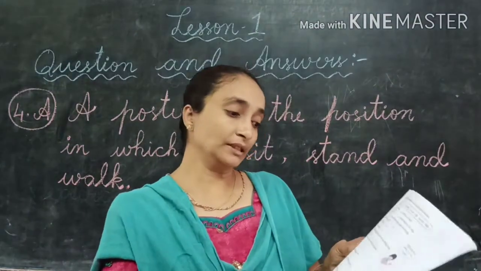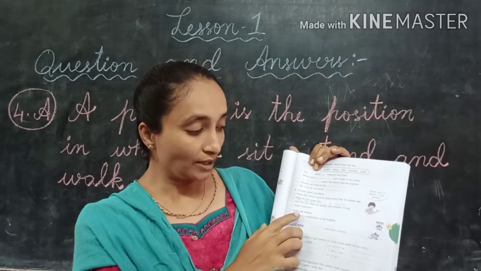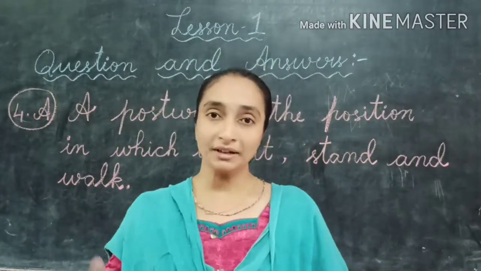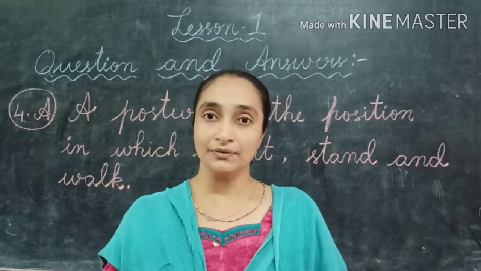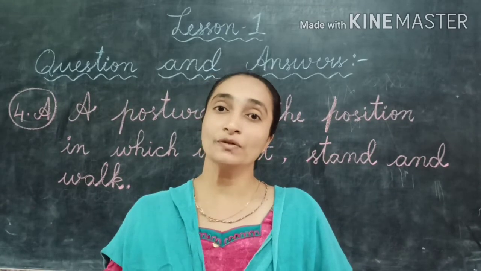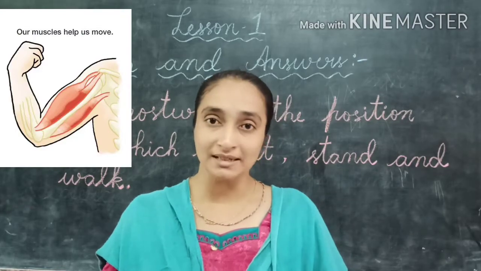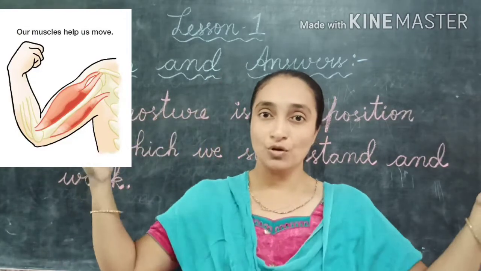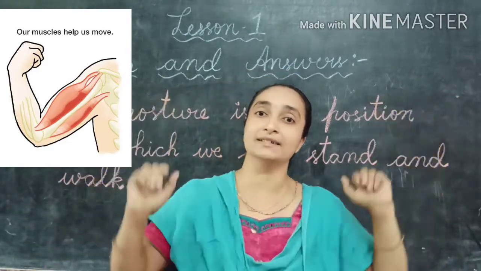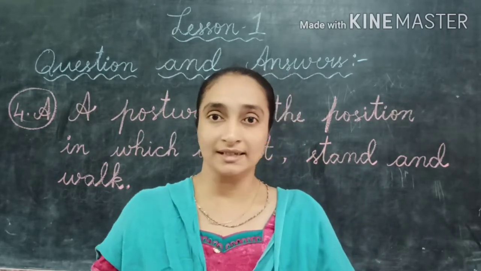So here we have think and answer. One small question you have to think. What helps a weightlifter to lift the weights? A weightlifter always lifts weights. What helps him to lift the weights? Yes, he also does exercises. So what helps? Bones and muscles. His bones and muscles help him lift more weights. Heavy weights they lift with their hands. So their bones and muscles will help them to lift the weights.